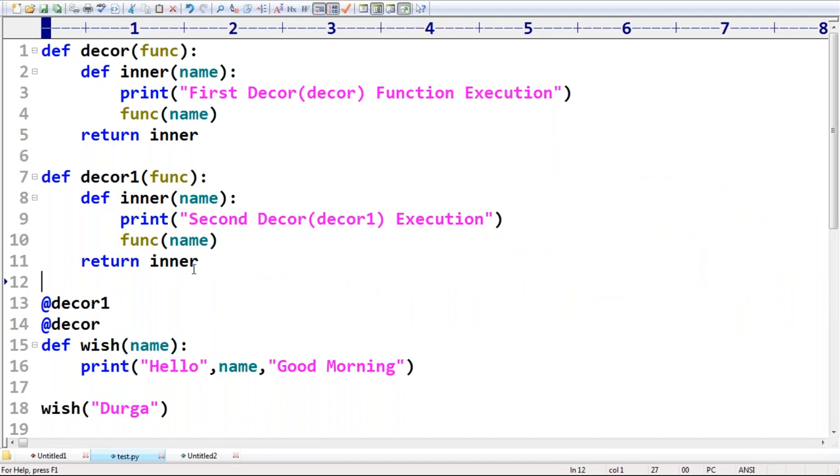Up to this is clear, right? Just be aware of the order, don't worry about that. Next, why the wish method is called only once, I will take care of that part. Keep these two doubts as they are. But just be aware, is it possible to chain multiple decorators for the same function or not? Yes, we can do that. That's what you people should be aware of, sir.